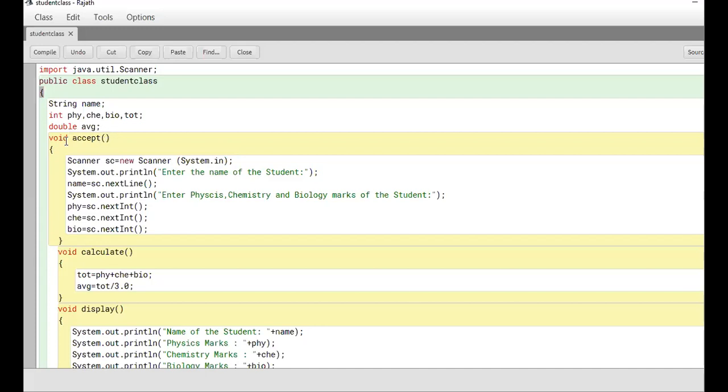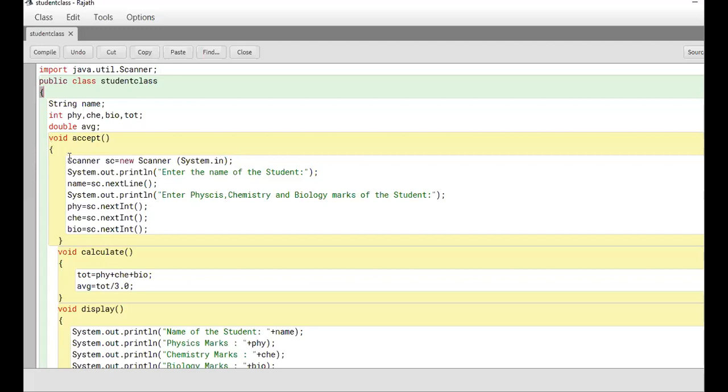So it is void accept. Void means this accept function will not return anything. I'll teach you what returning is later. As of now, write void and give a function name. Nothing inside the bracket. The curly bracket of this function is open.